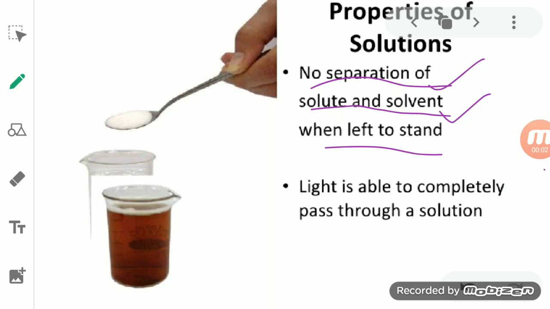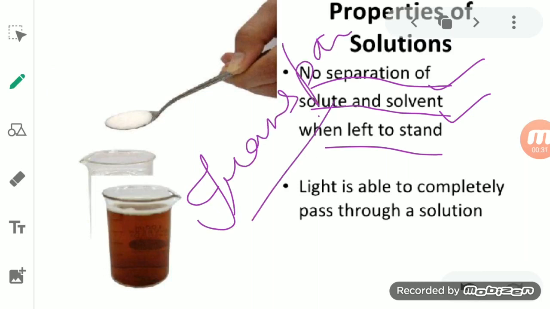Now the next property of the solution is that if you dissolve sugar particles in water, mix it and make a sugar solution, is it possible for you to tell where the sugar particles are present in the water by simply looking at it? No, because that solution is actually a transparent solution.